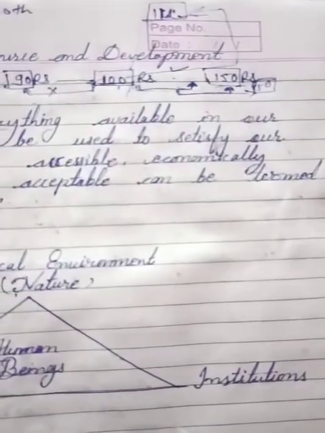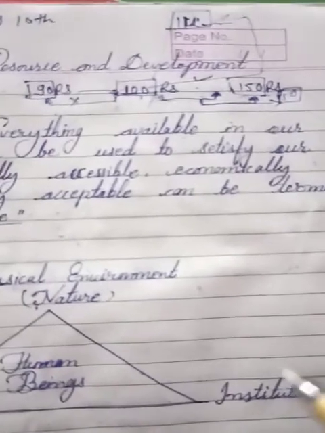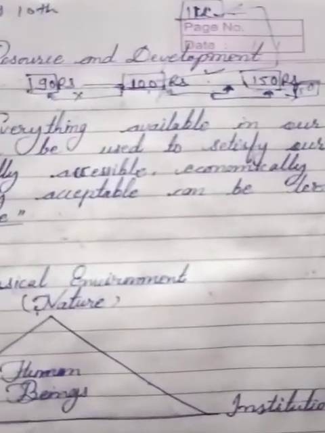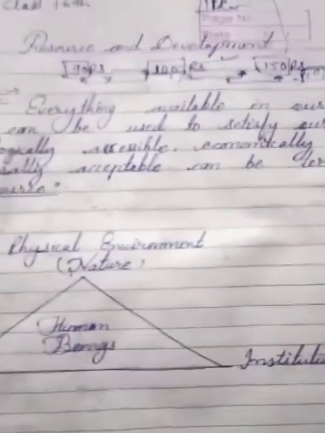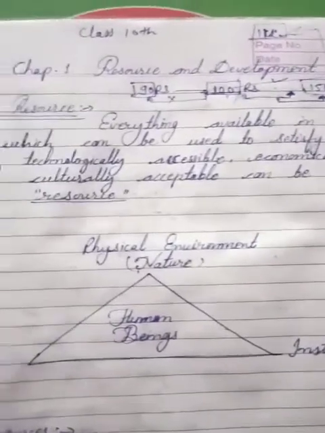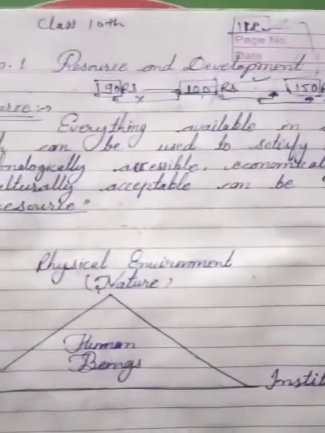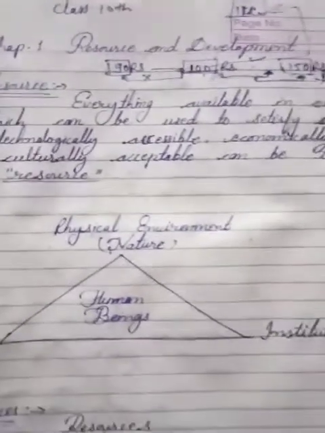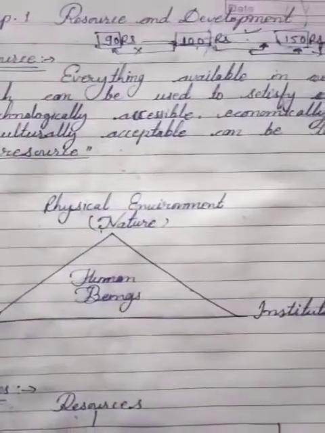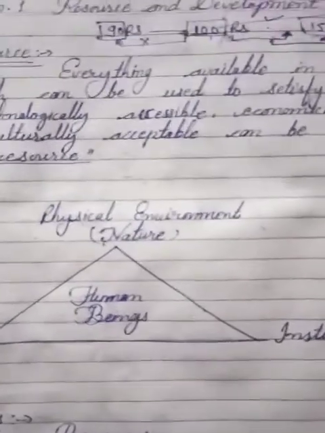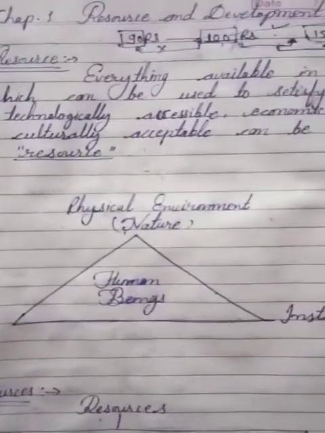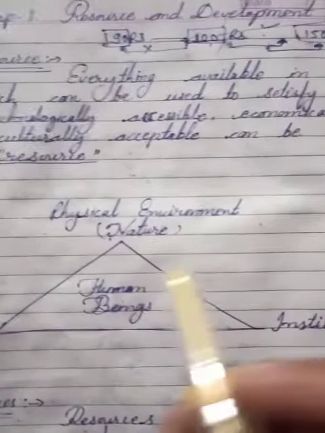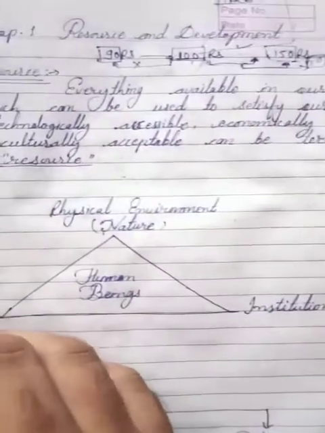I think you are getting my point. So what is the definition? Here we complete our definition. Once more I repeat, which things are called resources? All those things which are available in our nature, in our environment, which can be used to satisfy our daily needs.